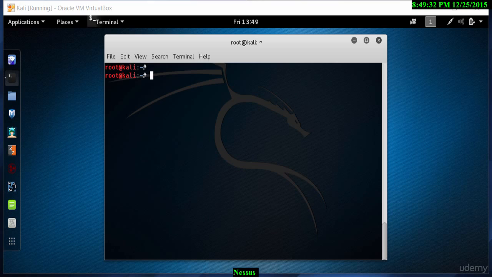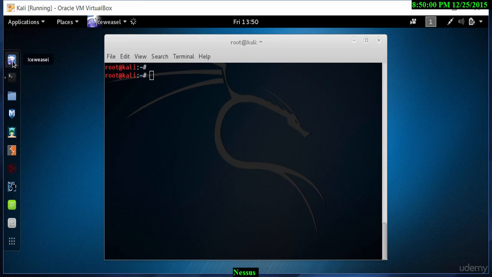Before we go on to install Nessus, I just want to explain dumpster diving a little bit. It's like someone going through the trash from a business to find names, find email addresses, find things that would be useful to gain access to that business. So Nessus allows us to do that via an online means.